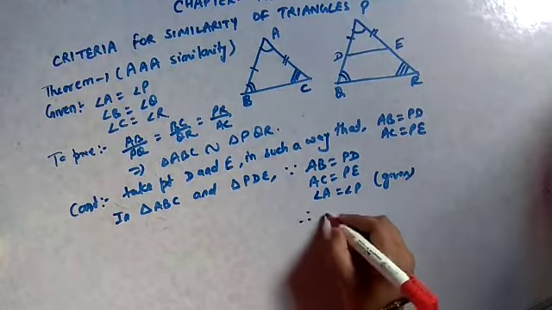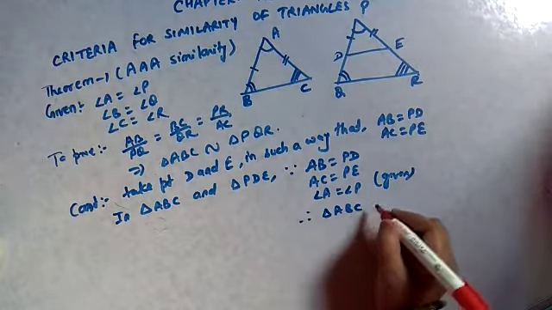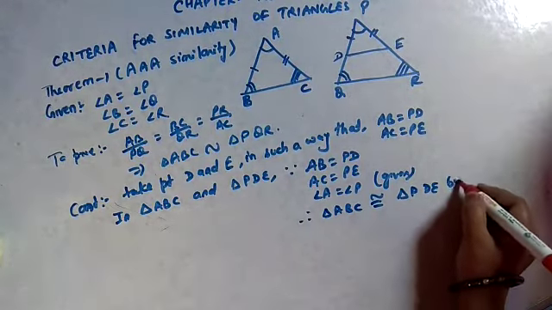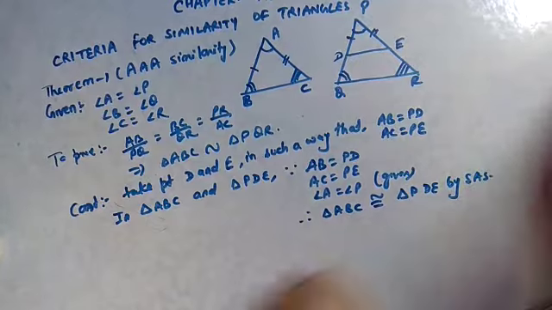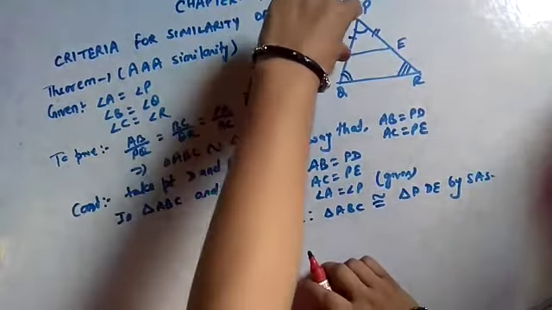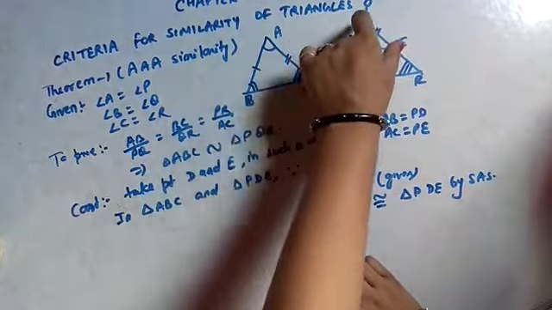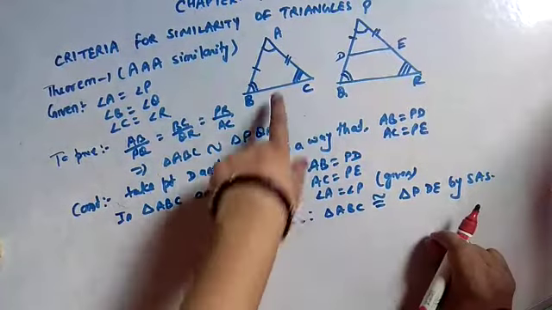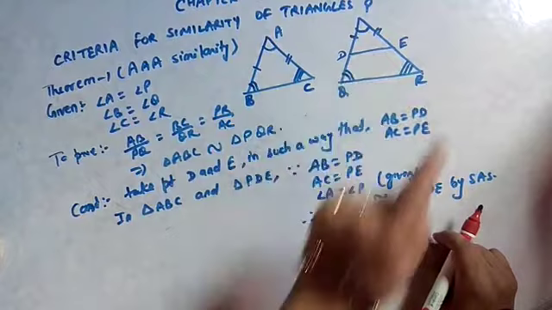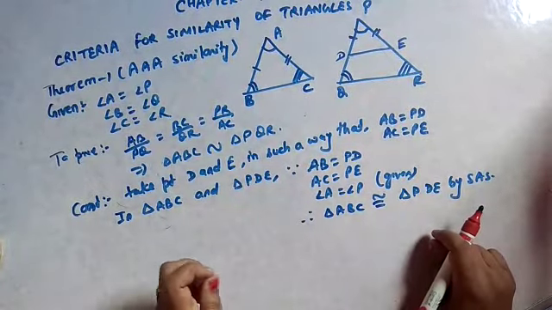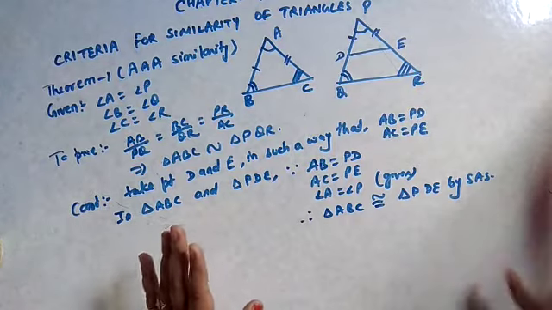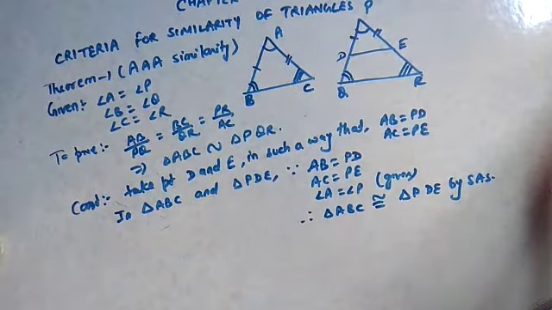So can we say that triangle ABC is congruent to triangle PDE by SAS? AB, PD के इक्वल है, AC, PE के इक्वल है, और एंगल A और P इक्वल दिया हुआ था. So we can say triangle ABC is congruent to triangle PDE by SAS. Congruency we have done in the previous class, so I think you are all aware of that.